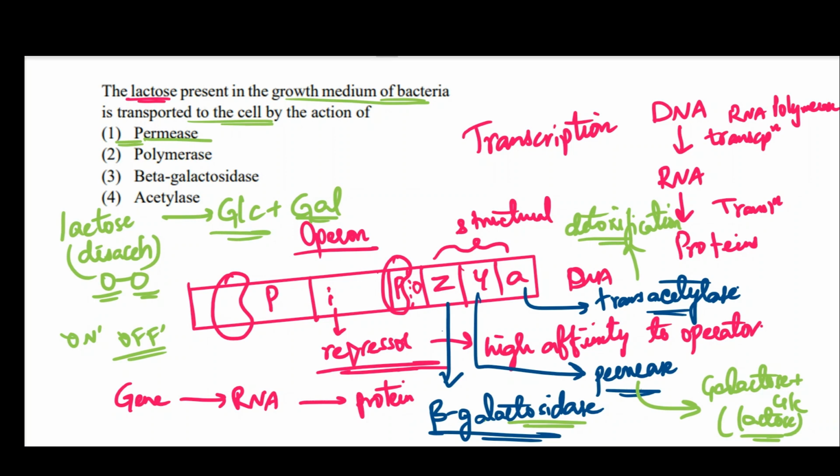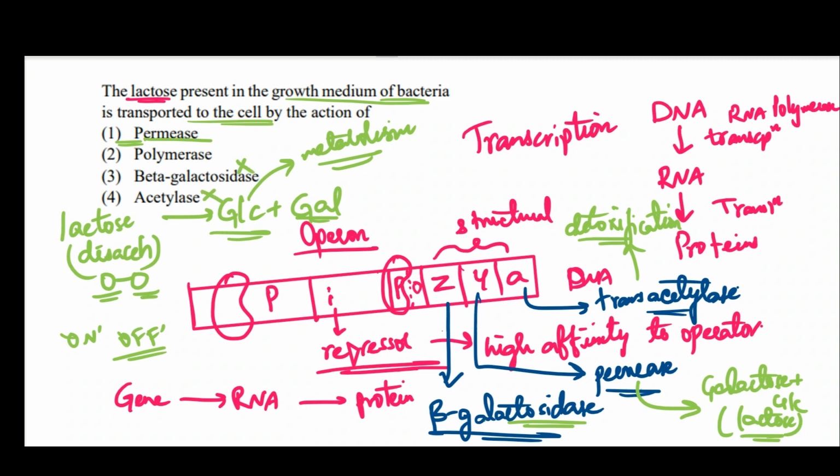So first, the permease allows the lactose to be transported inside the cell. Then beta galactosidase will break it down into glucose and galactose, where this glucose can be utilized for various metabolic reactions by the bacterium. So is it beta galactosidase? No, this is wrong answer.